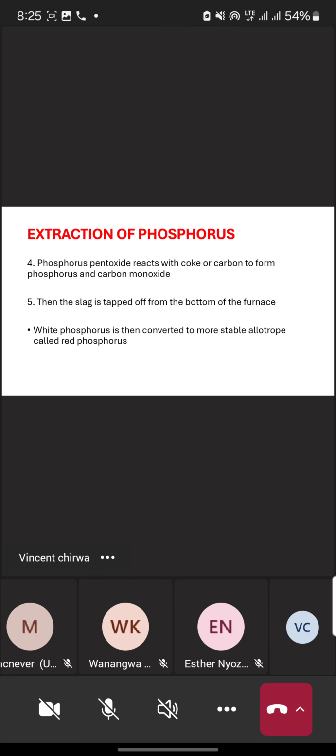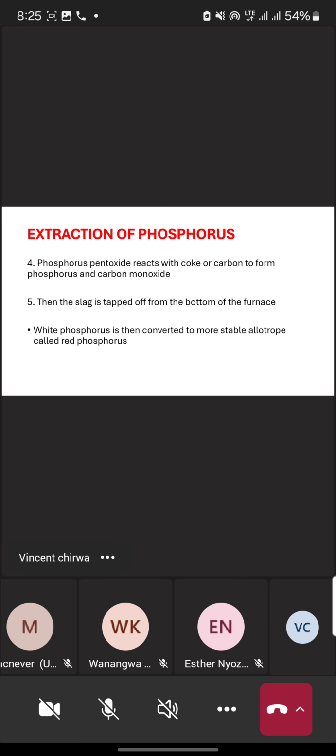By reaching stage number 4, we produce phosphorus. In step number 4, our product is not only phosphorus alone. No, we have got phosphorus as well as carbon monoxide.